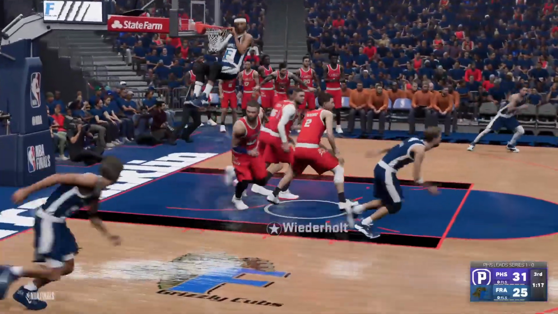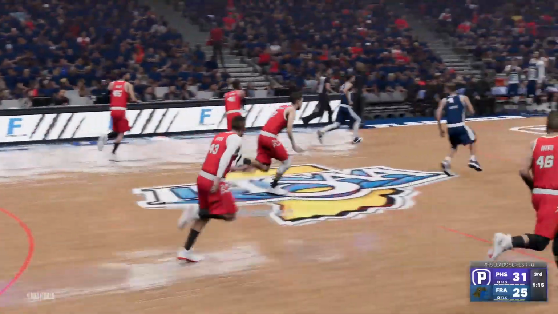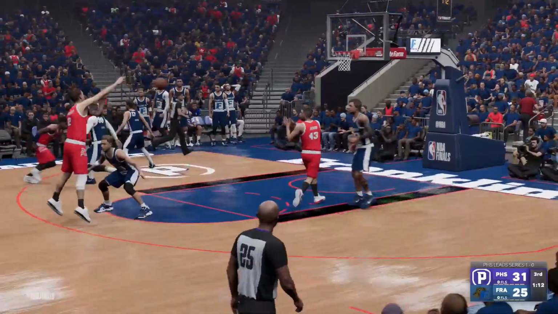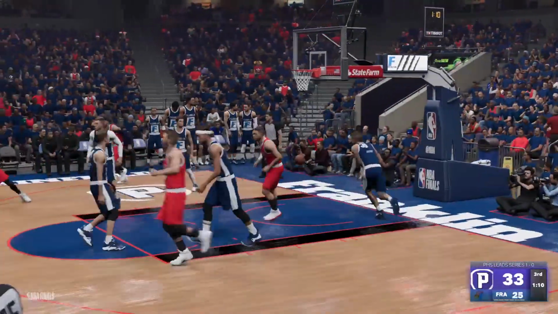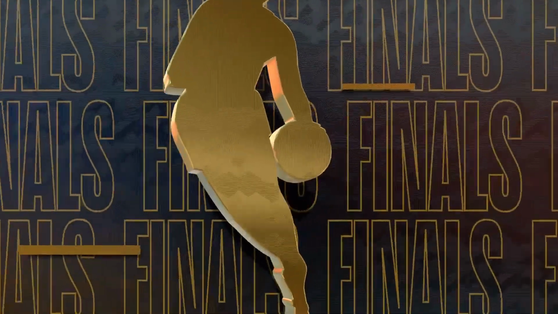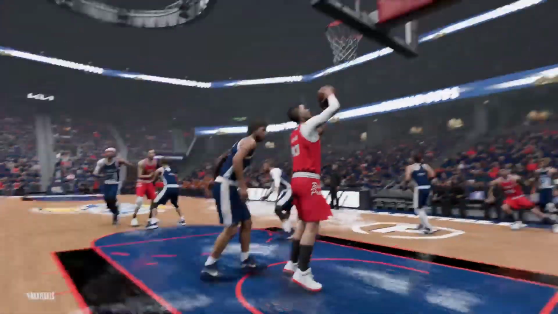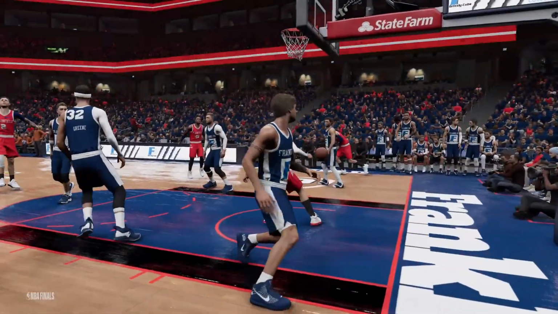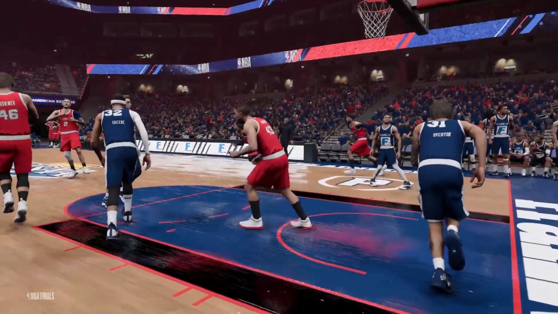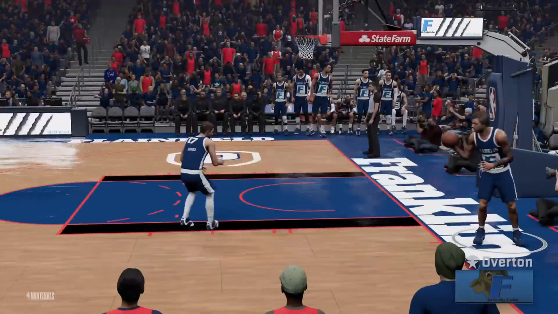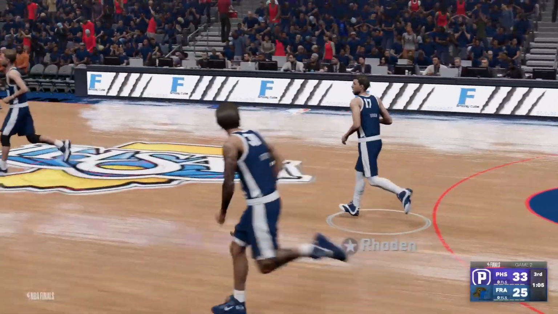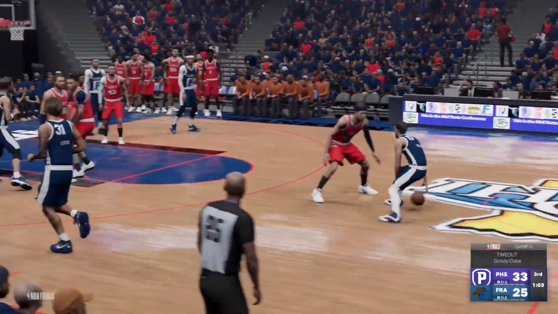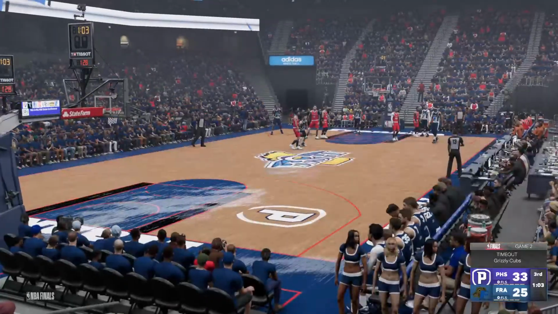Swafford. Oh, and the lob is good, but Green's dunk misses, and Jackson will get it back. Jackson with the dunk. The lob by Swafford to Thunder was good, but the dunk was no good by Green. And it was rebounded by the Quakers, and Jackson was able to dunk it in. Timeout, Franklin.